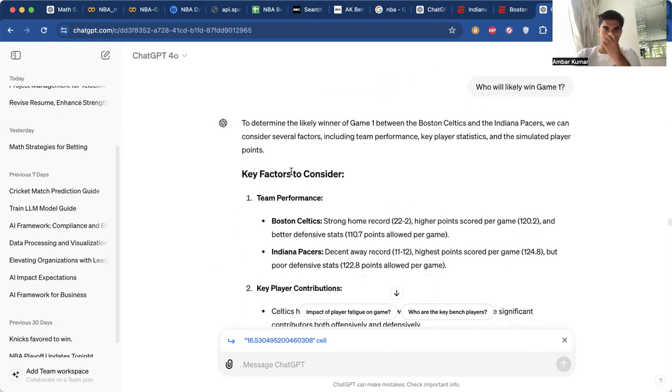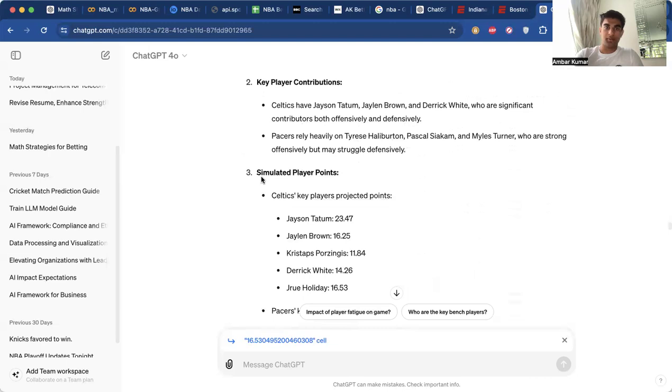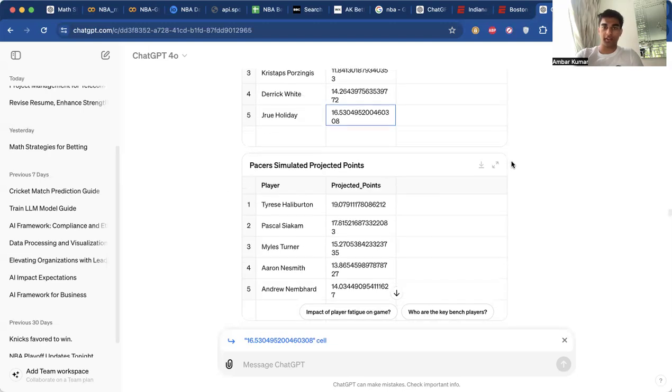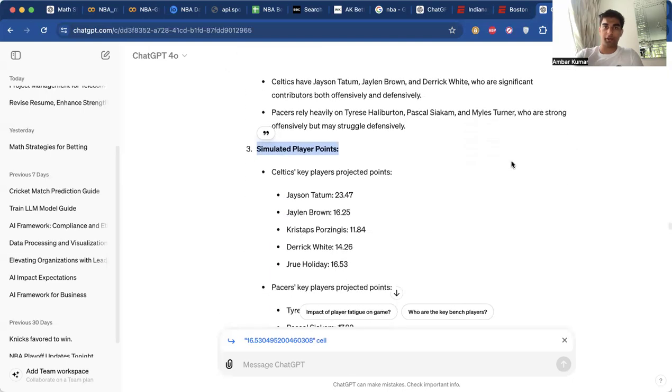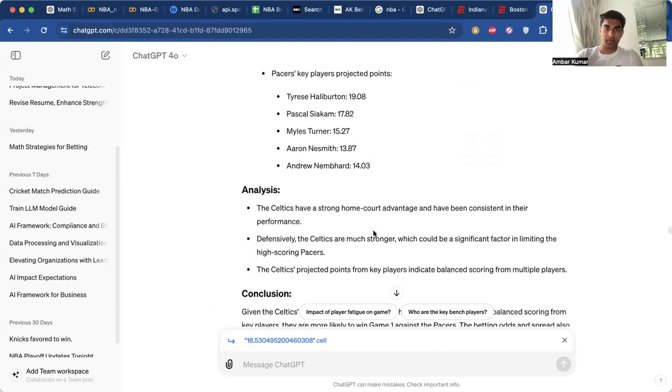So that is a money line pick. And it's saying to determine the likelihood of the winner of game one, we're going to use team performance, key player contributions. But then in step 3, this is where we actually use this data, which it was working on with the simulated player projection points. And we can see here that it's saying Celtics key player points and Pacers key player points.